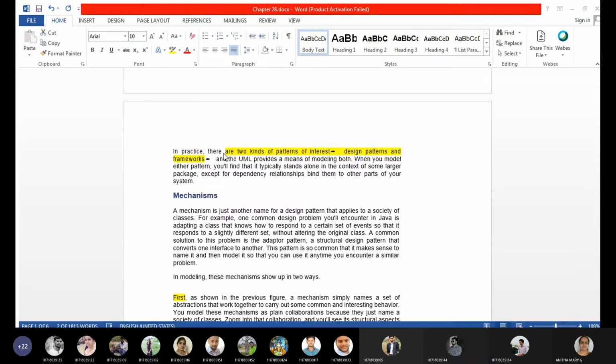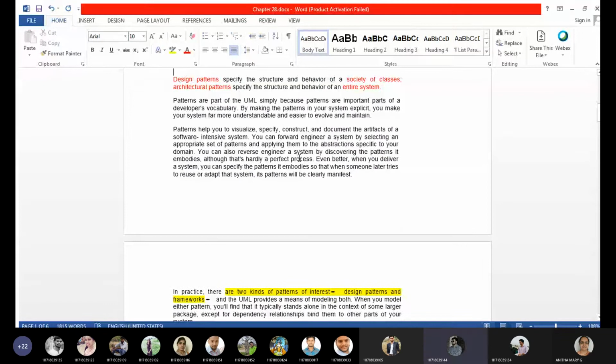Have you followed till here? I was talking about the two kinds of patterns of interest. Did you get this, or did the net connection go before that? Let me know whether I should continue. Should I continue from the page displayed, or repeat the previous one also? Yes, ma'am, this page only. This page only. Till the last one I think you have followed, right?